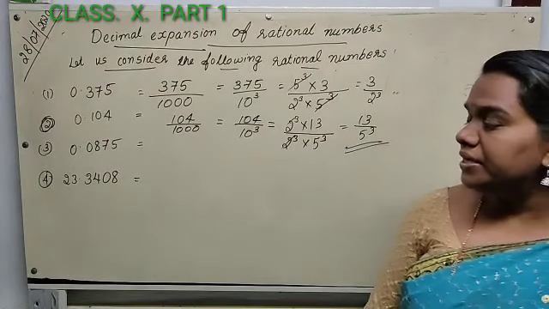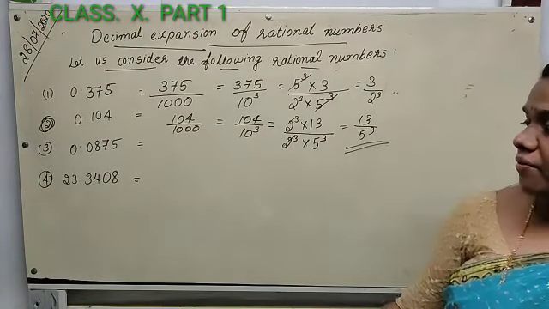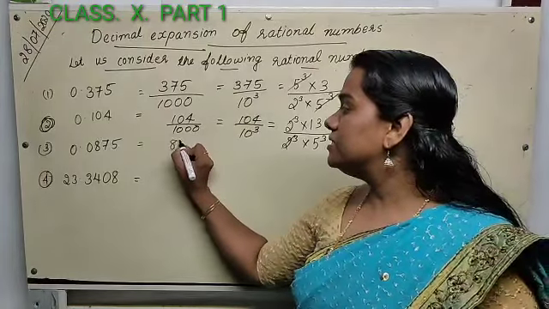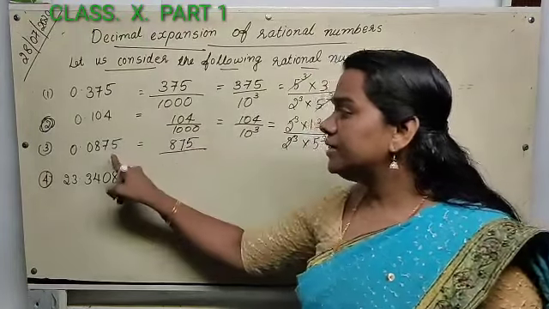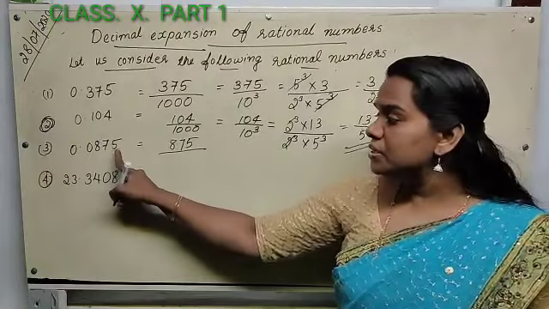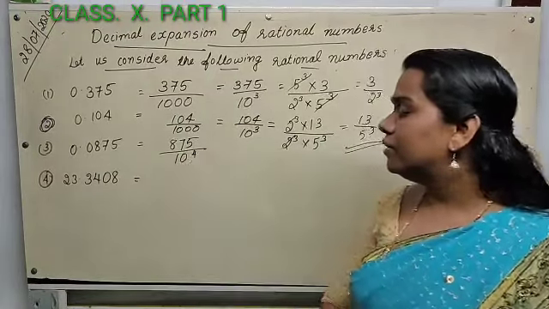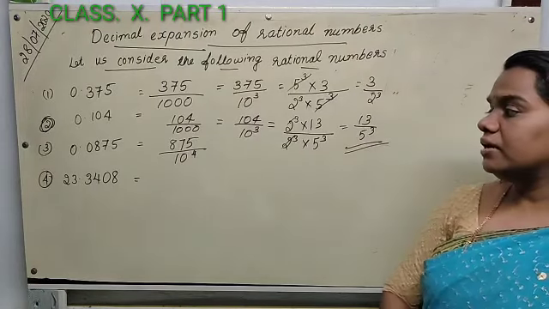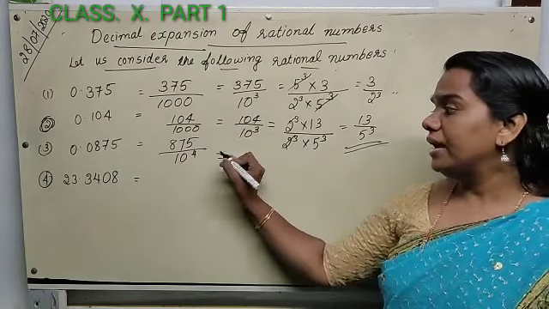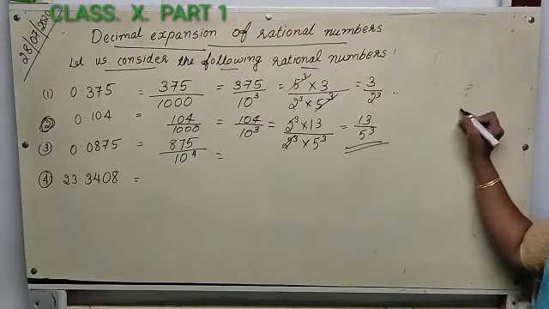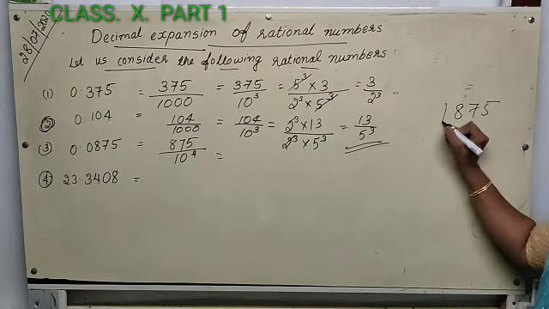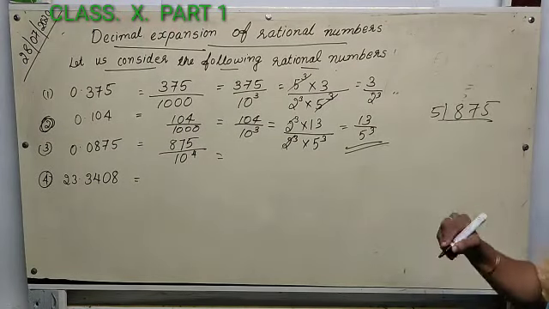The next number is 0.0875. How many decimal places? 1, 2, 3, 4. So we can write 10 raised to 4. Then 875 on prime factorization: we can divide by 5. 5 is a prime number.